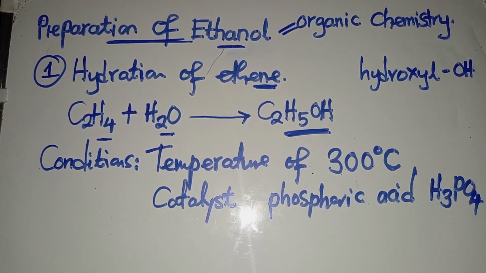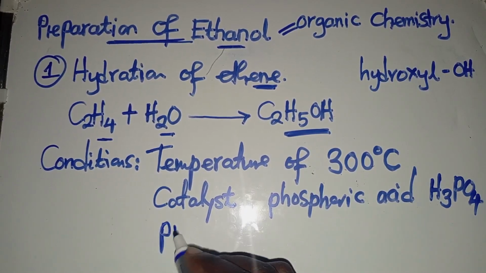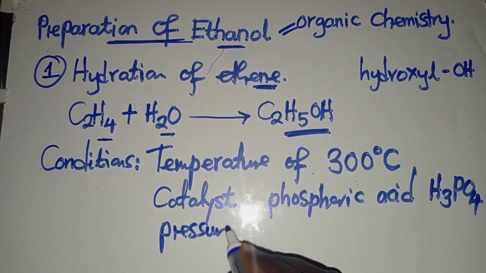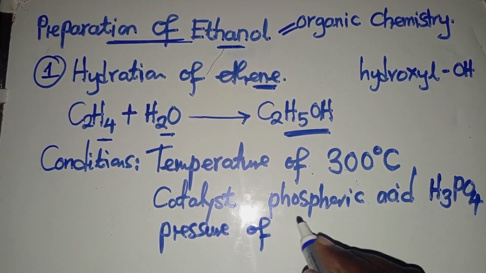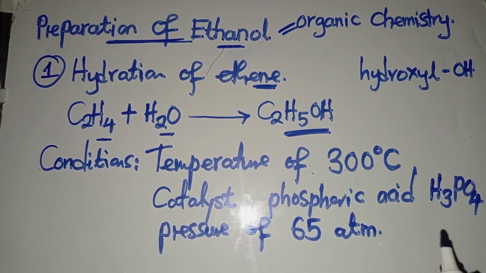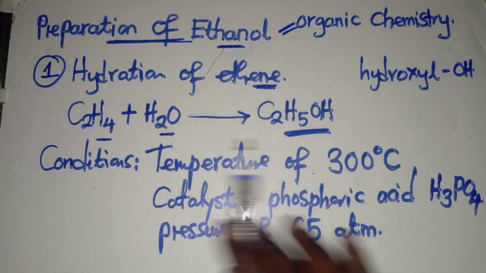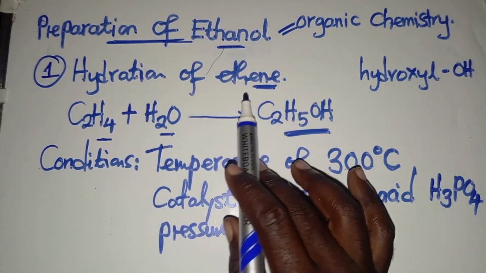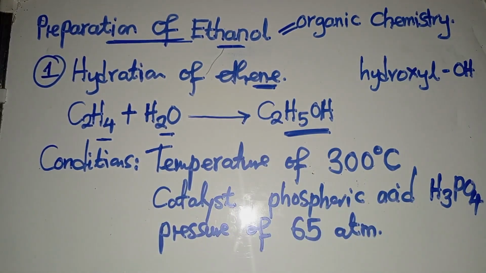We also need to understand a pressure of what? We must have a pressure of, I'm going to say, 65 atmospheres. So these are the conditions that should be present for this type of reaction to occur: hydration of ethene. This is what you need to get. I guess you are able to follow me closely and attentively. So this is what you need to understand.